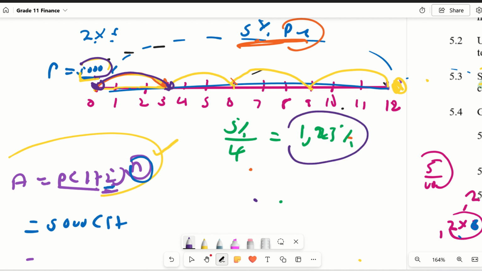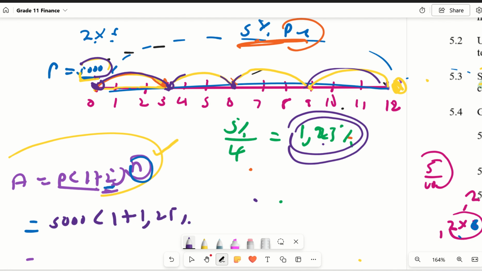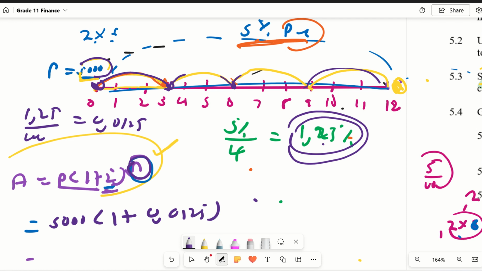Whatever balance he has there, after the next 3 months again, it will increase by that, and so on. So let us use this formula and see what we have at the end of the year. We've got 5,000, 1 plus 1.25%. We know that percentage means over 100, so 1.25 divided by 100 is 0.0125. Then this does not necessarily mean the number of years, but the number of times this thing grows.